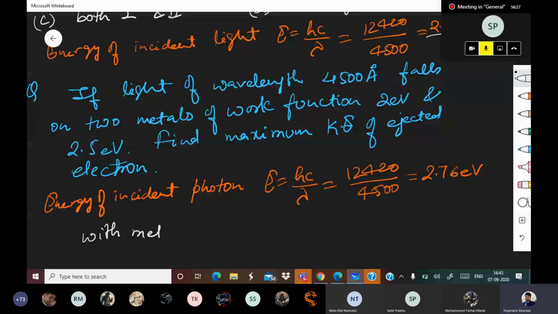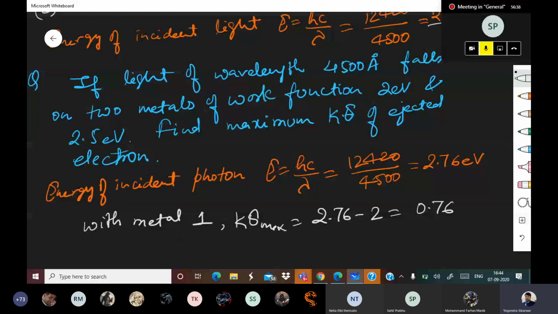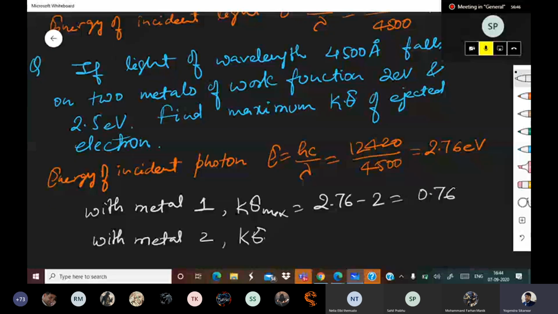Now, with metal 1, K max is equal to 2.76 minus 2, that is 0.76. With metal 2, K max is 2.76 minus 2.5, and that is 0.26 eV.